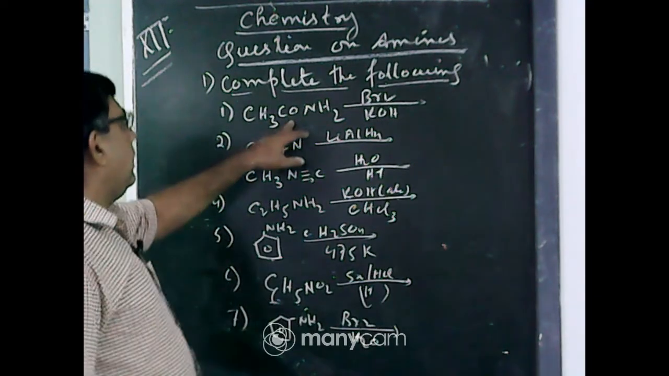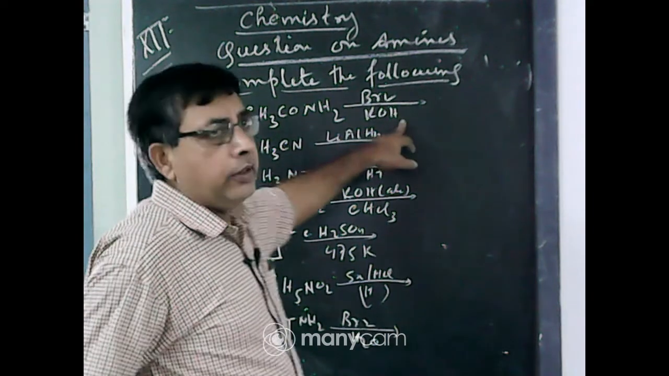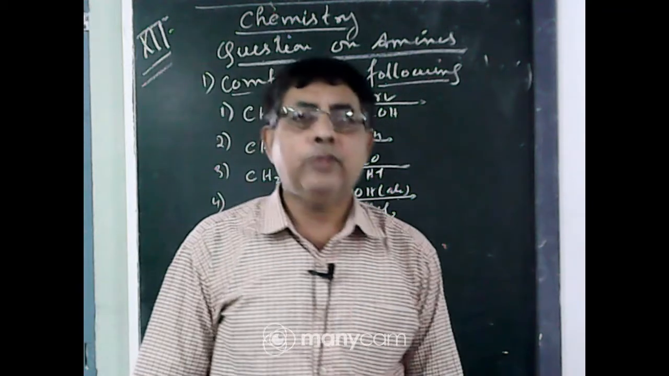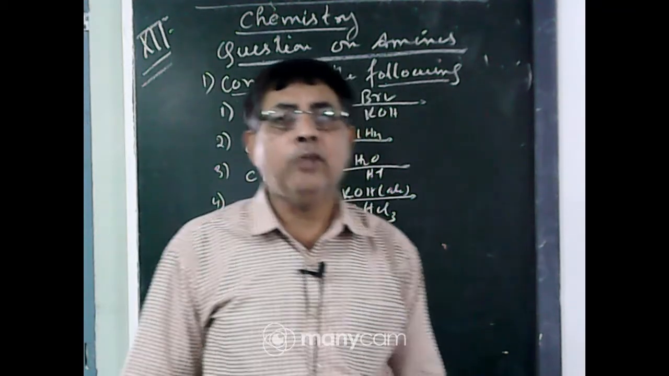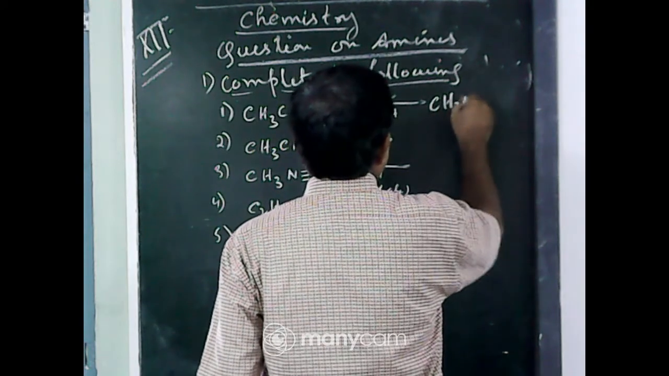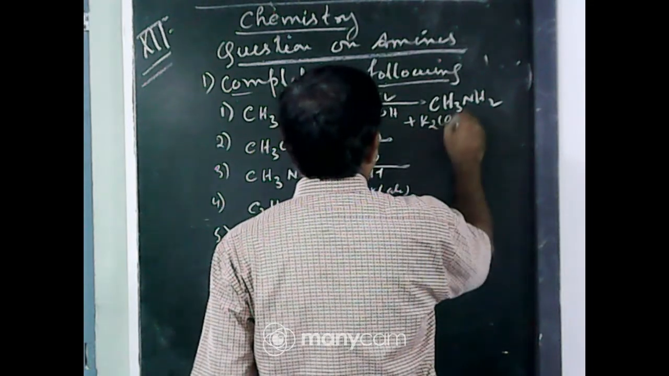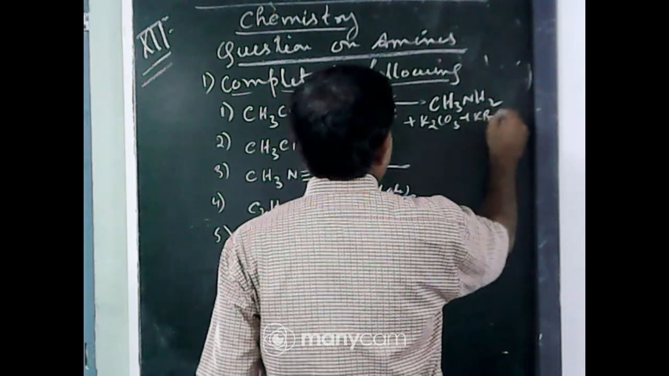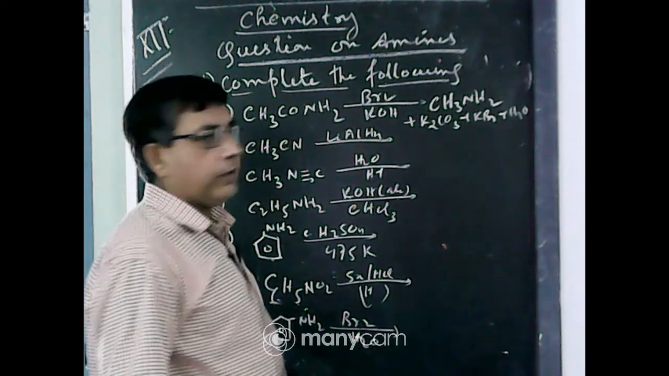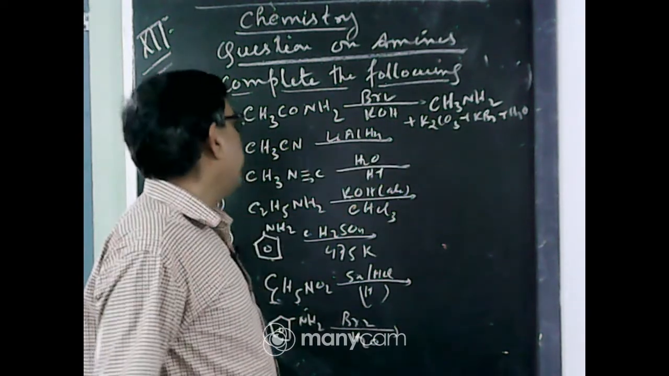Now acetamide, CH3CONH2. Acetamide when heated with bromine and KOH, what is the name of the reaction? Hoffmann bromamide reaction or Hoffmann degradation reaction. What will be the product? An amine, CH3NH2 plus K2CO3 plus KBr plus water. This is the main product, methylamine.